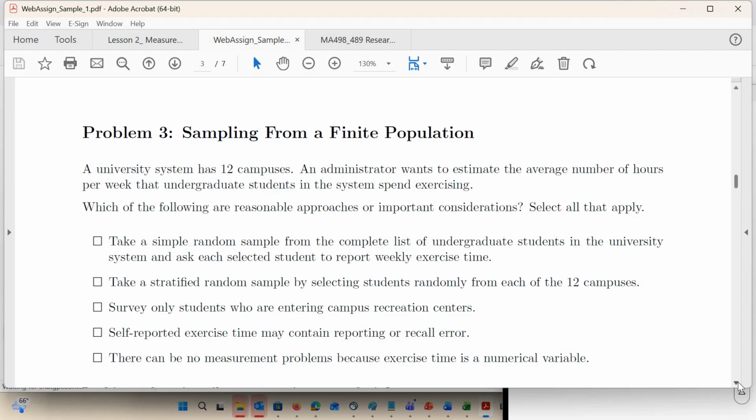What if they survey only students who are entering campus recreation centers? Well, those are the gym rats already. You probably don't want to do that. That's going to have what we call selection bias.